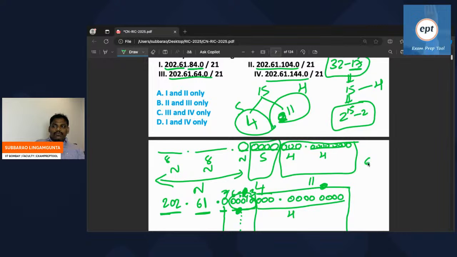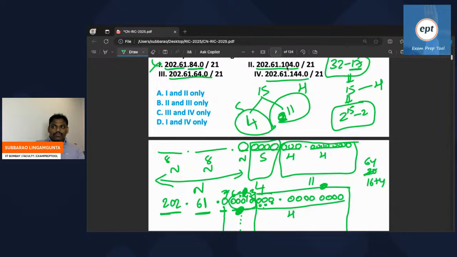84 means 64 plus 20. But 20 can be written as 16 plus 4. 4 means it will go to this area, 2 power 0, 2 power 1, 2 square. 4 is here, you cannot go there. Is it possible? It's not possible. So remember 6th bit, 5th bit, 4th bit, 3rd bit. Only these 4 bits you have to use. Using these 4, can you write 84? Not possible, because for 4 you have to go to the host part.